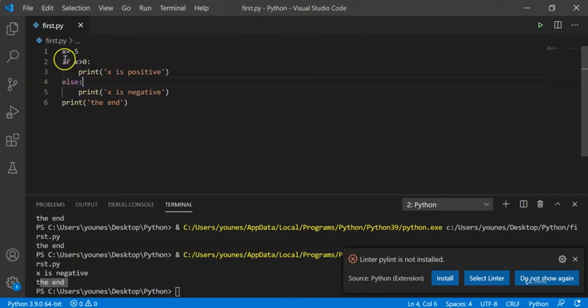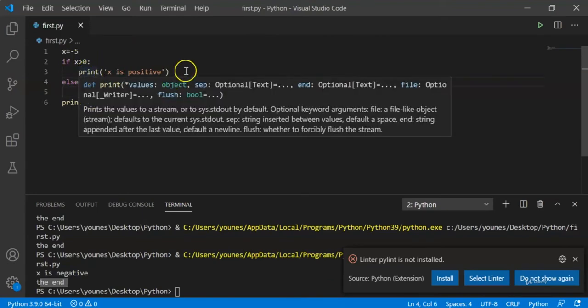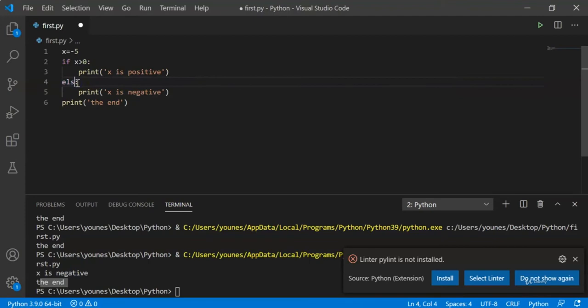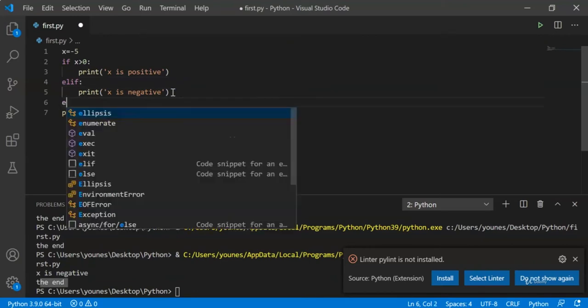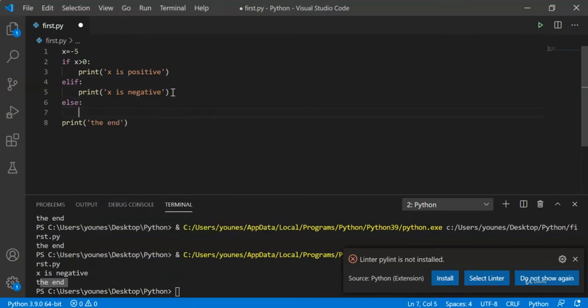So for example, we're going to check x is positive, print x is positive, and here we write elif, and in this case print x is negative, and finally if both are not satisfied, we just simply print that x is equal to 0.